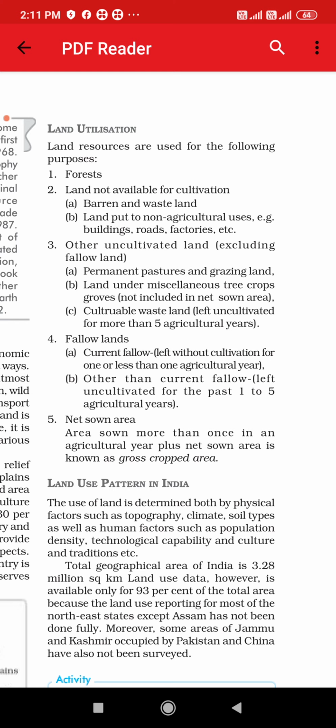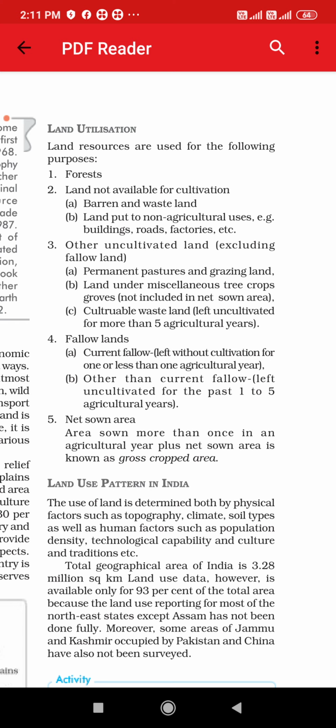Second is land under miscellaneous tree crops groves, not included in net sown area, that is small amount of shrubs we can say or small crops grown there. And third is cultivable wasteland. It means that it is the wasteland that is not used for more than 5 agriculture years. It means that land is available for cultivation, but we have not used that land for more than 5 years. So that will be cultivable wasteland.